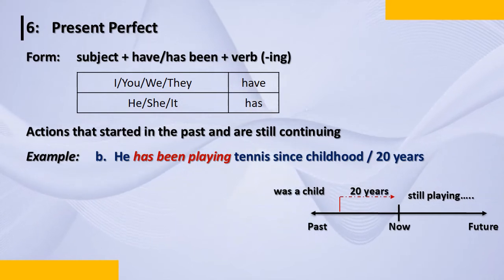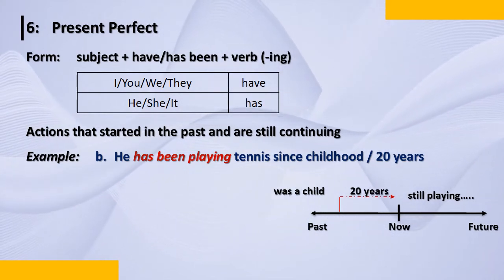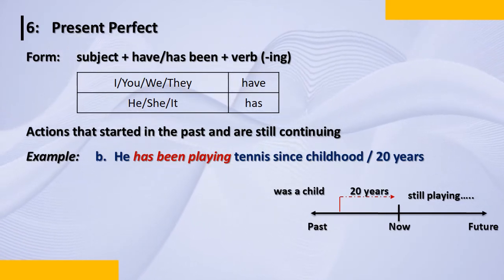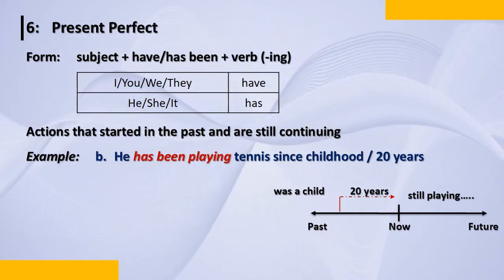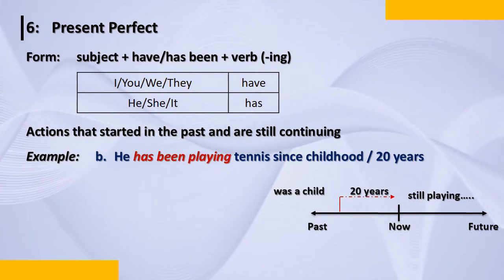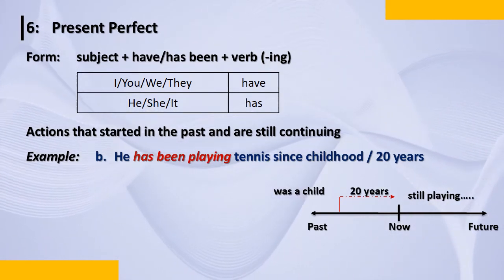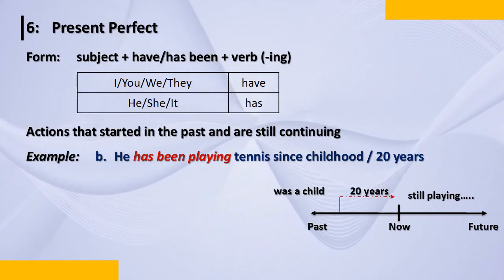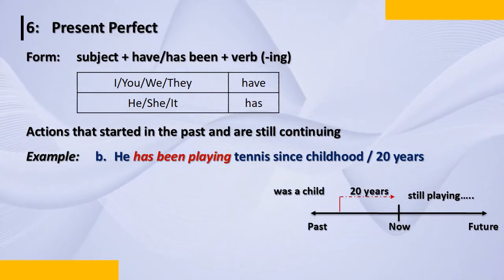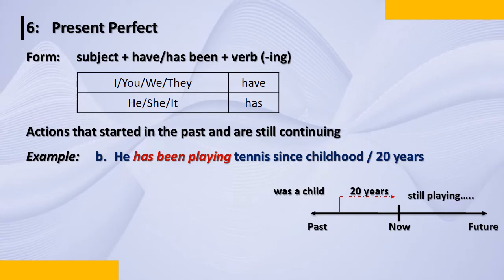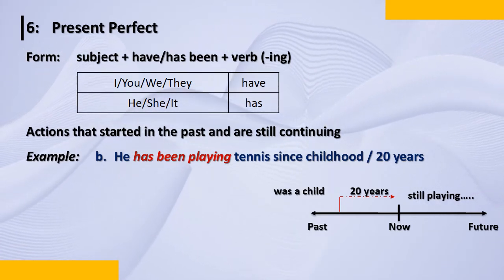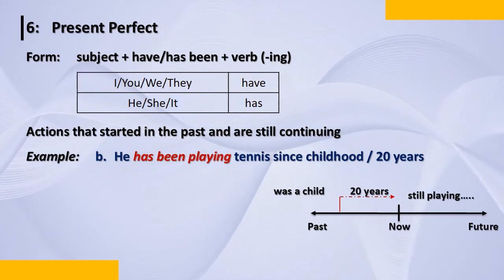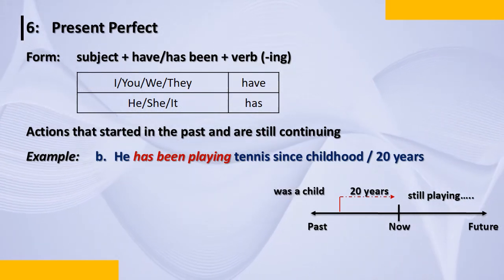It will be he has been playing tennis since childhood, and today, if he's 25 years old, he's been playing from the age of 5. That is almost 20 years. So if it's 30 years or 35 years, if he started playing when he was 10, it will become 25 years. So he has been playing tennis since childhood, or it can be he has been playing tennis for 20 years.